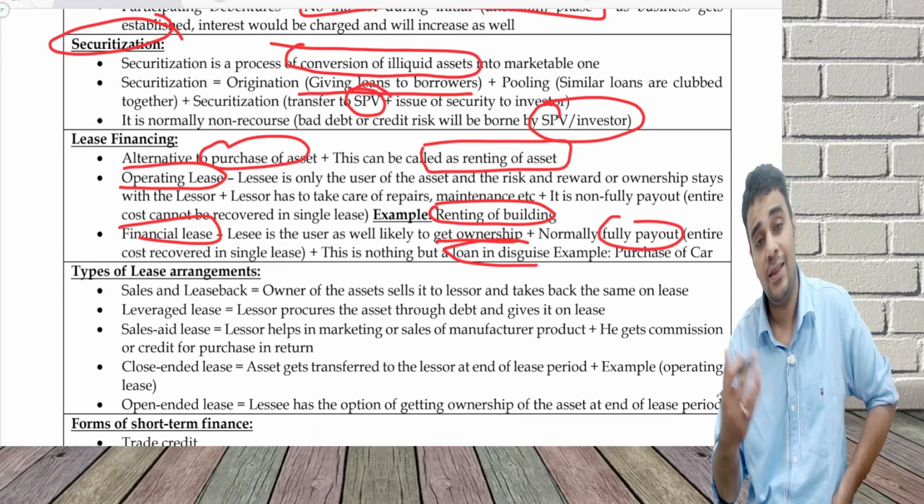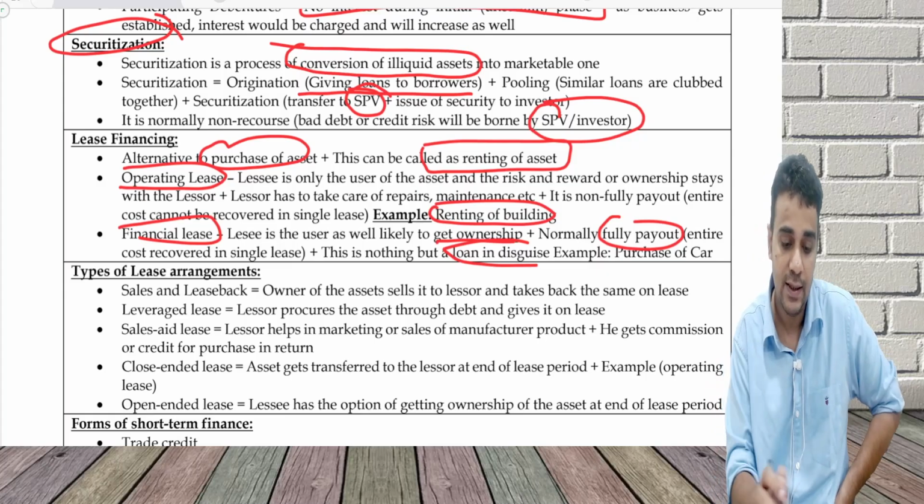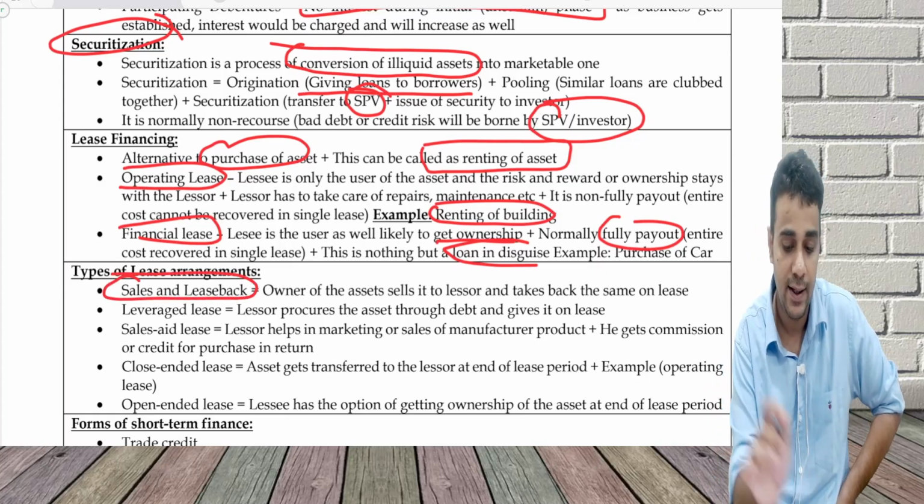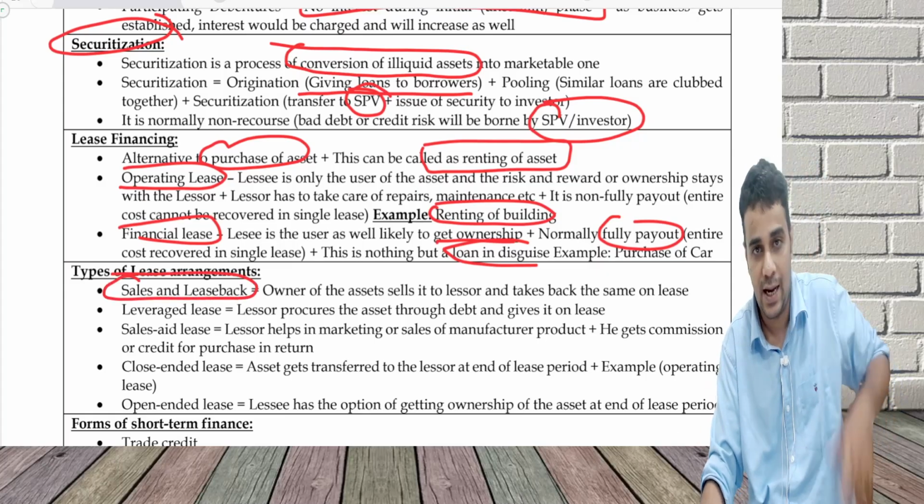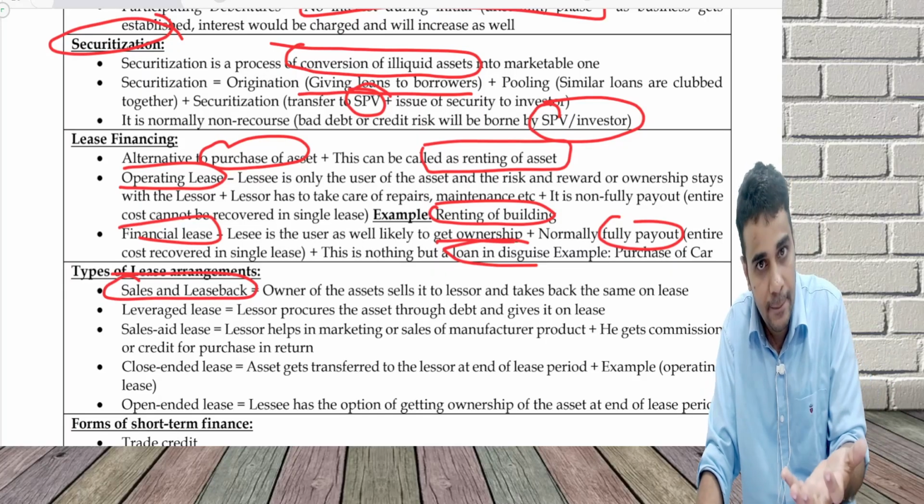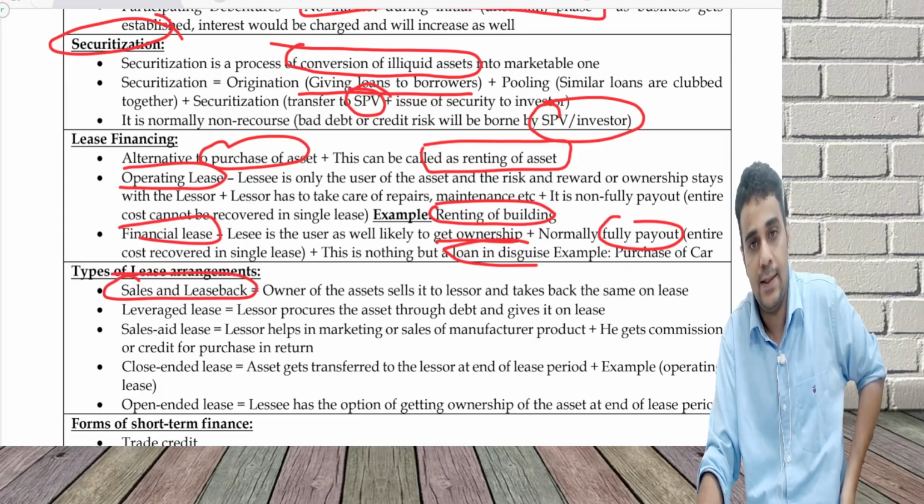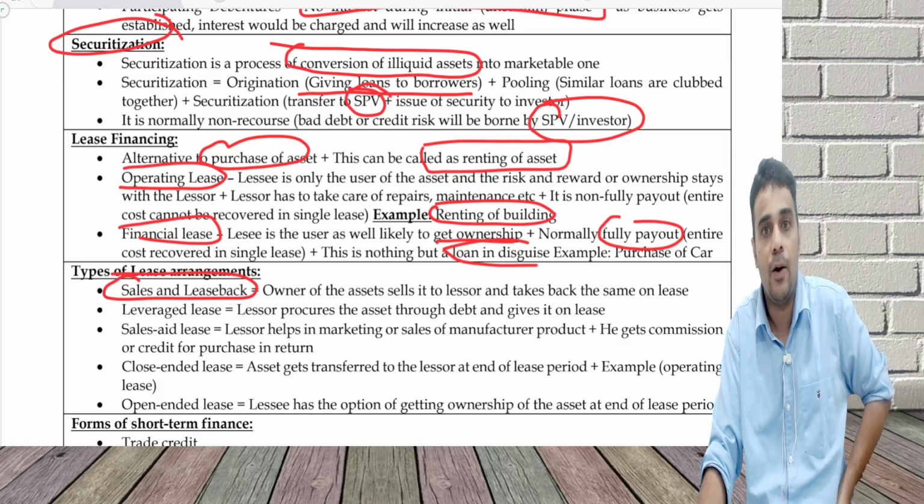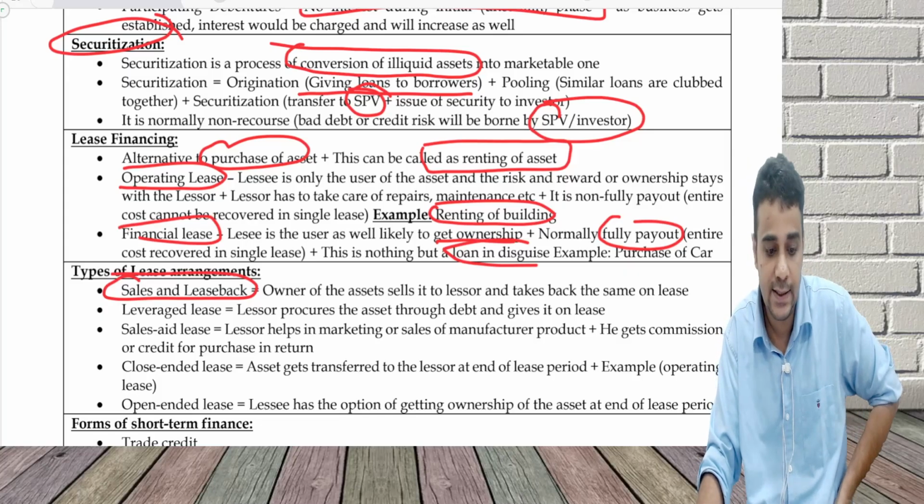Now, other than this, are there other lease arrangements? Yes, there is a sale and lease back arrangement. What is a sale and lease back arrangement? I am in need of money. I am the owner of the asset. I sell the building and take the building back on rent. So I get a huge amount of money initially.